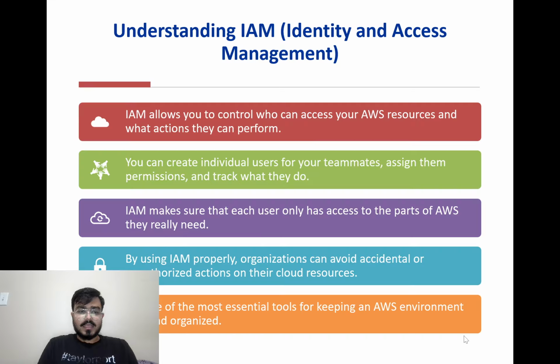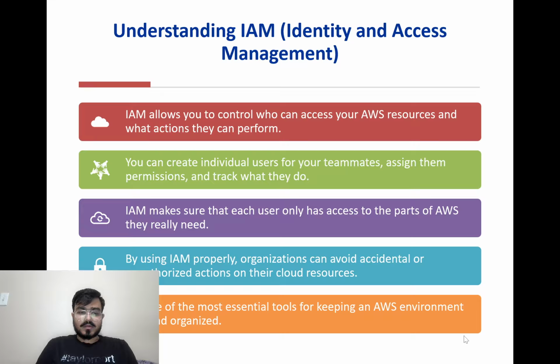So IAM is a very important service in AWS that helps you control who can access your resources and what actions they can perform. For example, you can create users for your classmates or coworkers and give them specific roles, like one person can view data, another can upload files, and another can delete resources.